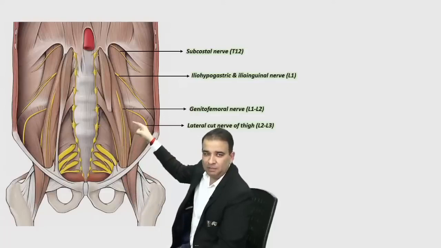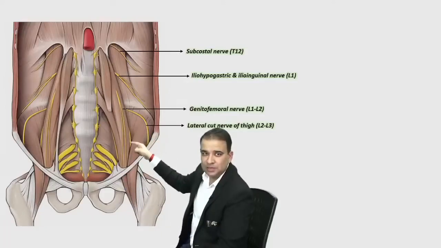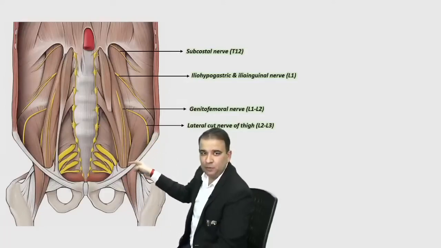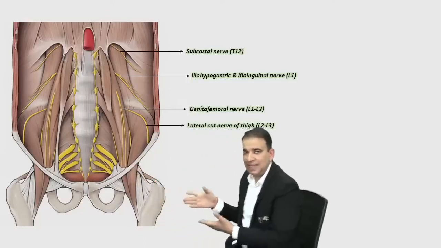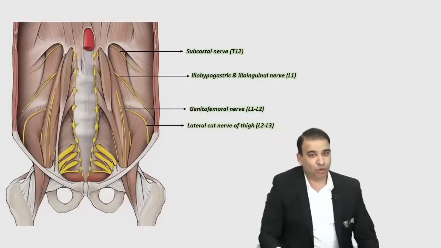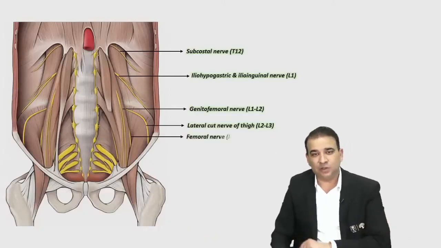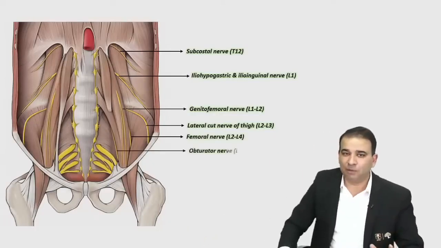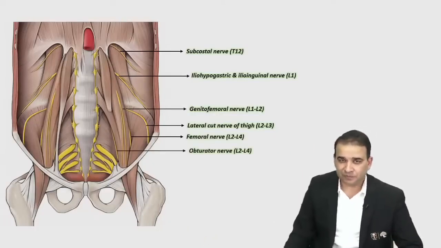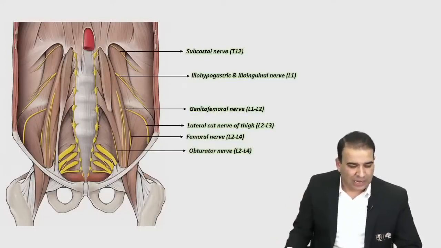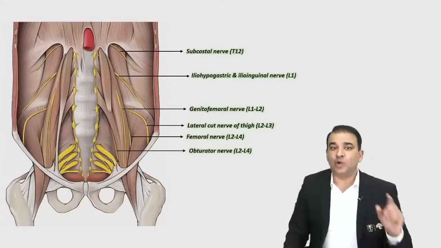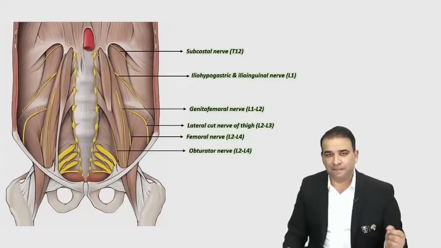And the nerve which is running between the iliacus and psoas major muscle is the main nerve passing deep to the inguinal ligament, and it's the main nerve supplying the anterior compartment of the thigh, that is the femoral nerve. So lateral to psoas major is the femoral nerve, and medial to psoas major, you can see, that is the obturator nerve. So these are the branches of the lumbar plexus, and that's how you're going to identify them, guys.